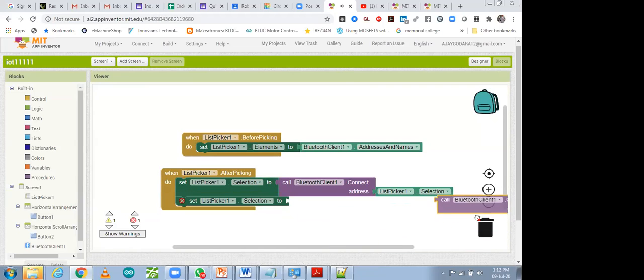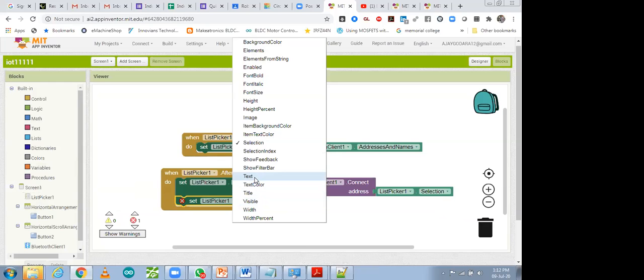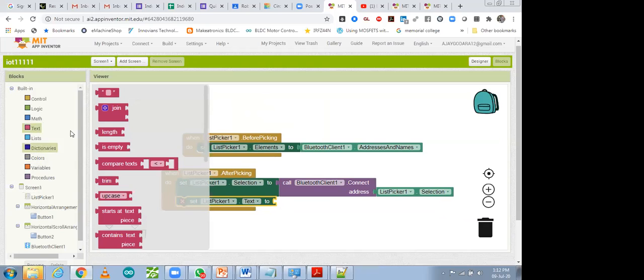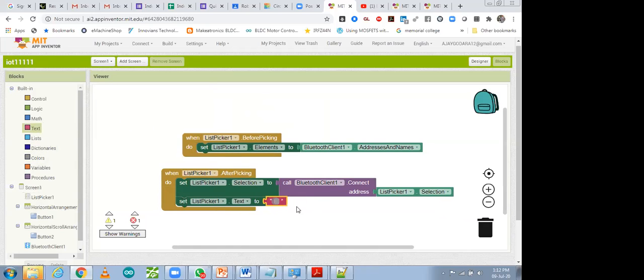Otherwise you have to find it in this block, over here in this list picker. So I'm doing it in a simple way so there's no need to search over there. Over there you have to click on text. So this one we did, list picker text, and after that we have to go to text, take this block, and write over here that it is connected. So this one is my simple code for that Bluetooth.